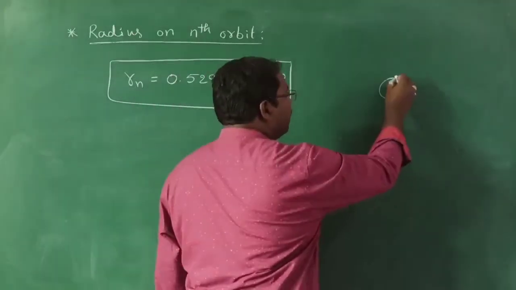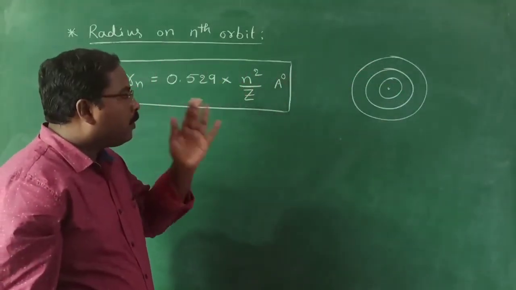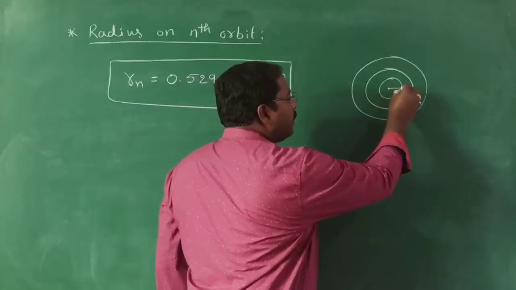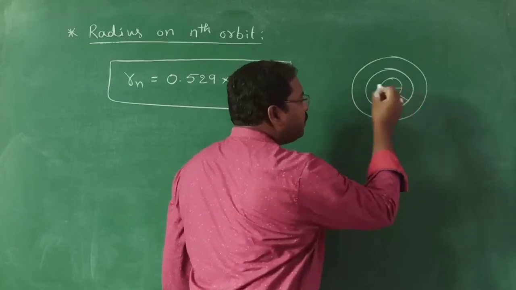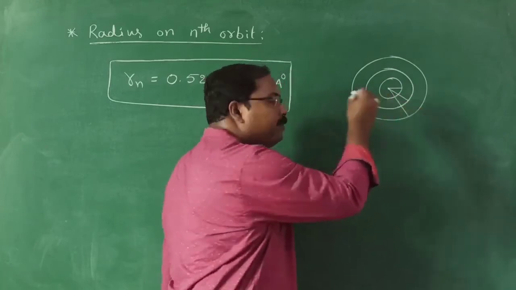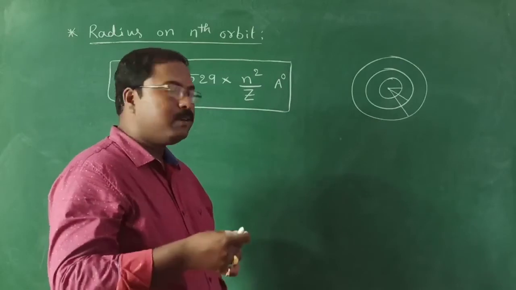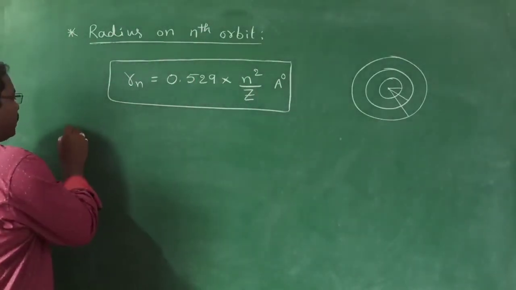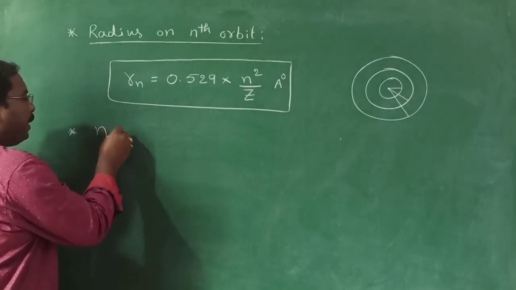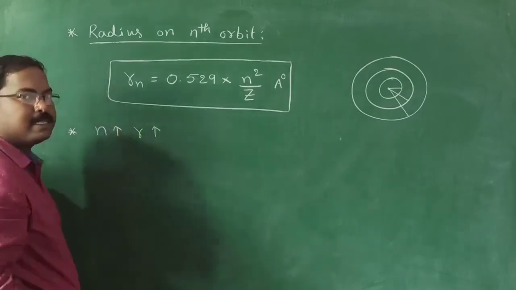Everybody knows this from the structure of the atom. From this diagram it is very clear. When compared to the first orbit, the radius of the second orbit is more. Even the third orbit's radius is even more. Compared to this, the fourth orbit radius is even more. Understood?